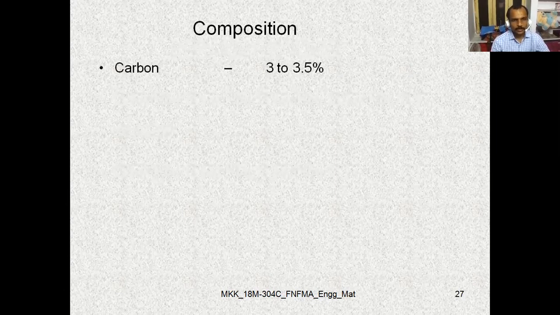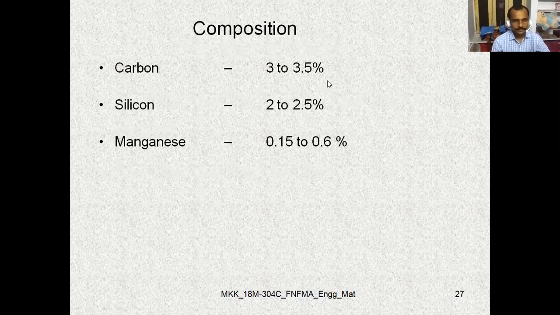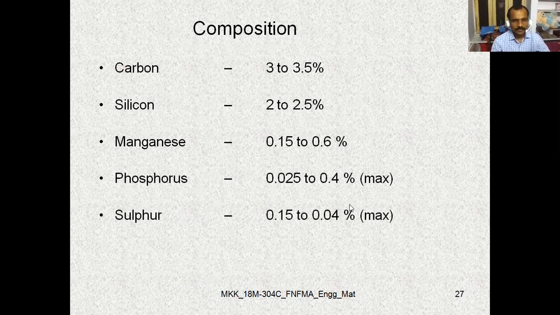Coming to the composition: carbon of 3 to 3.5 percentage, silicon of 2 to 2.5 percentage, manganese of 0.15 to 0.6 percentage, and phosphorus of 0.025 to 0.4 percentage maximum. Sulfur of maximum 0.15 to 0.04 percentage. Magnesium 0.015 to 0.1 percentage.